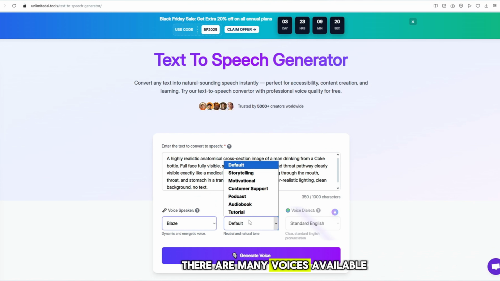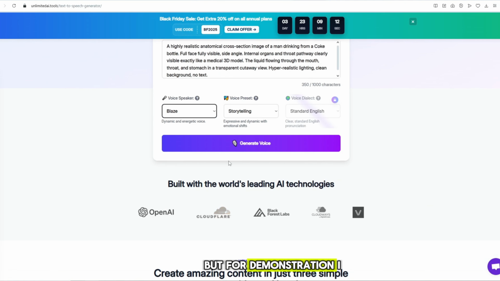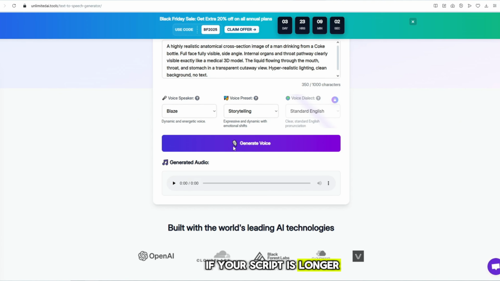There are many voices available. Blaze and Alex are the best, but for demonstration, I will select any voice. After that, I click Generate. Remember, it can generate up to 1,000 words at once. If your script is longer, you can split it into 4 parts and create the complete voice in sections.